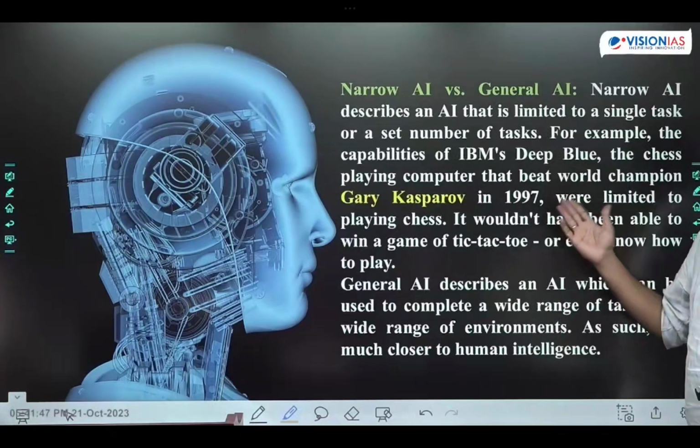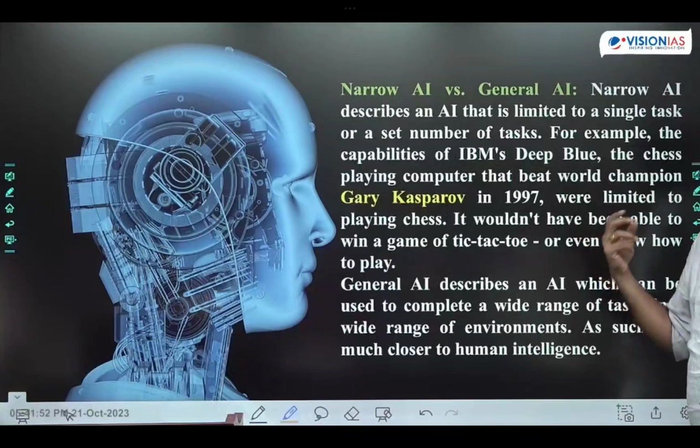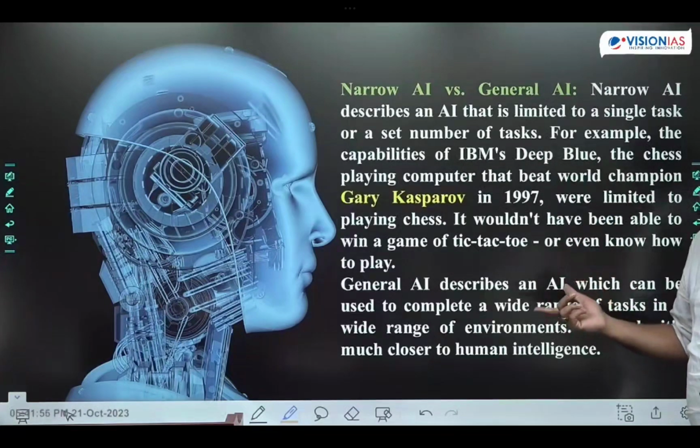Now, when compared with narrow artificial intelligence like game-playing AI, the chatbot ChatGPT comes under general as well as strong artificial intelligence. General as well as strong artificial intelligence.